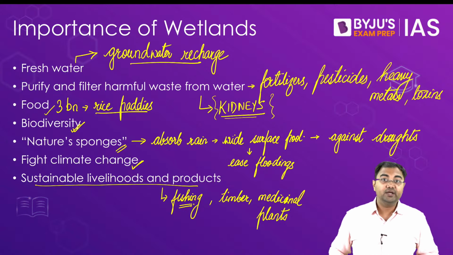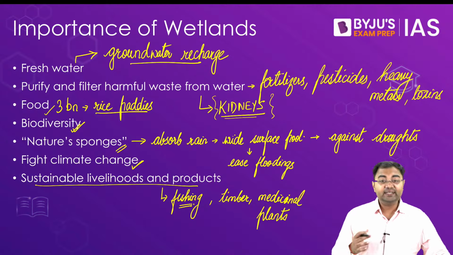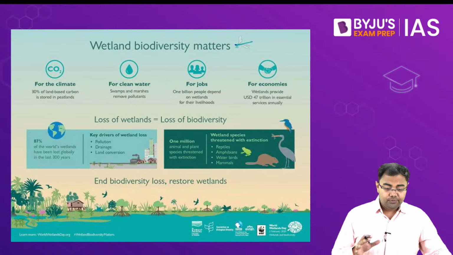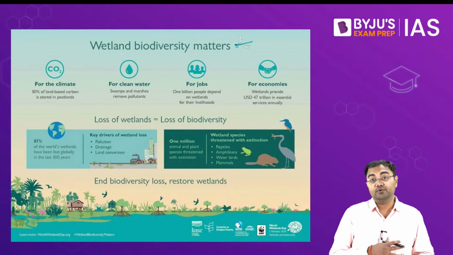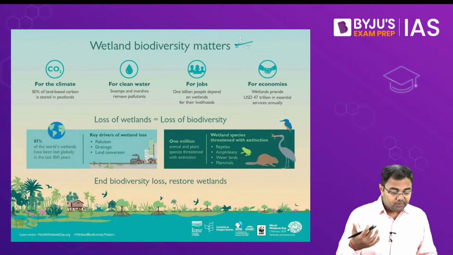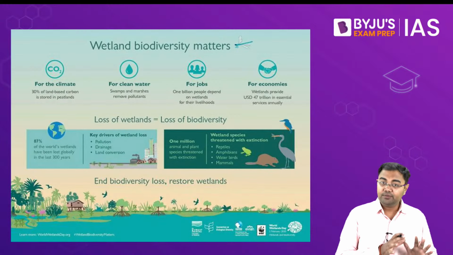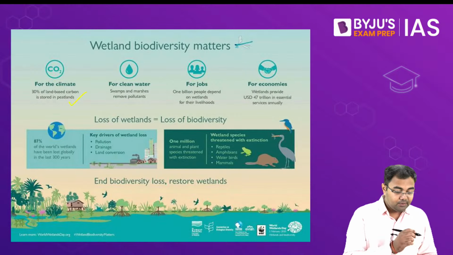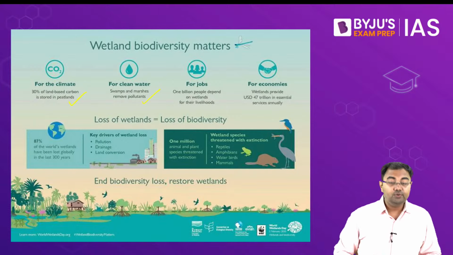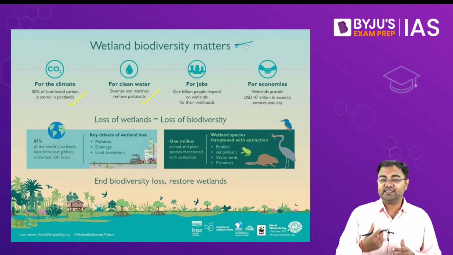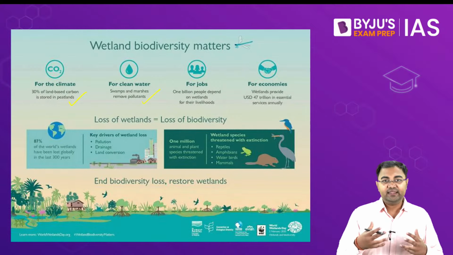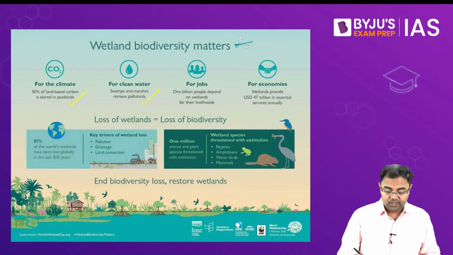They do provide all these ecosystem services, and that is the reason why they are important. From the perspective of loss of biodiversity, if at all that happens, if you look at some of these figures, we see why they become important: 30% of land-based carbon is stored in the peatlands. Then for clean water, we know that they are able to purify the sediments, and purify the harmful chemicals and toxins, etc. And that's why they are able to provide cleaner water.